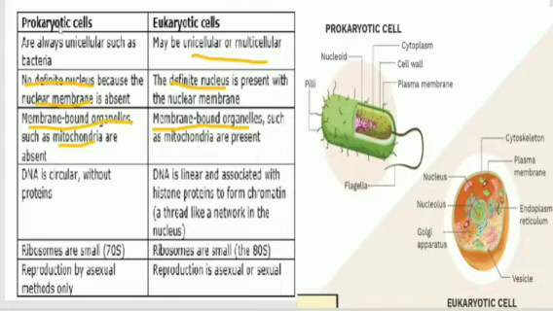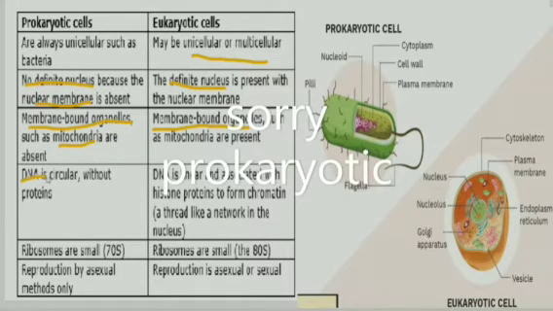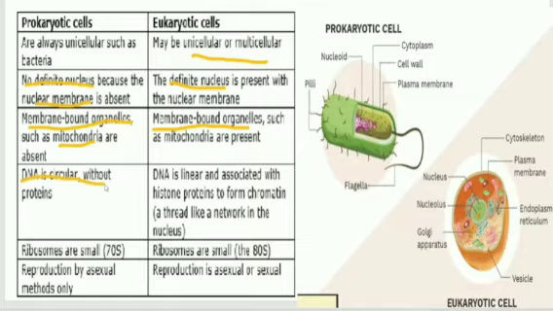As I told you earlier, in prokaryotic cells, DNA is circular and without protein, while in eukaryotic cells DNA is linear and contains chromatin thread-like structures. Prokaryotic cells have small ribosomes, and eukaryotic cells also have ribosomes.